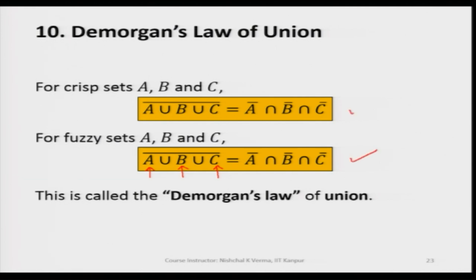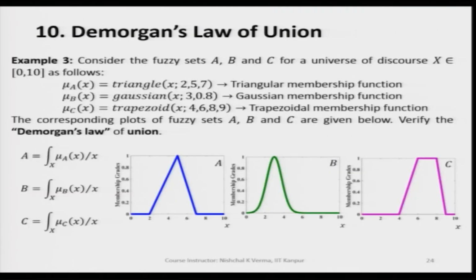So the De Morgan's law of union is valid for crisp as well as fuzzy sets. For 2 fuzzy sets we have already seen, and when we increase the number of fuzzy sets, this is still valid. Let us now take an example and understand better.